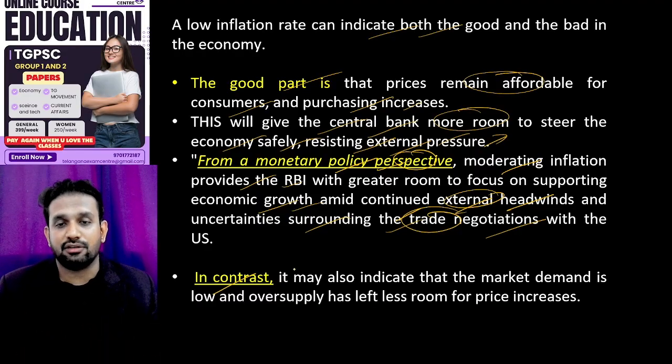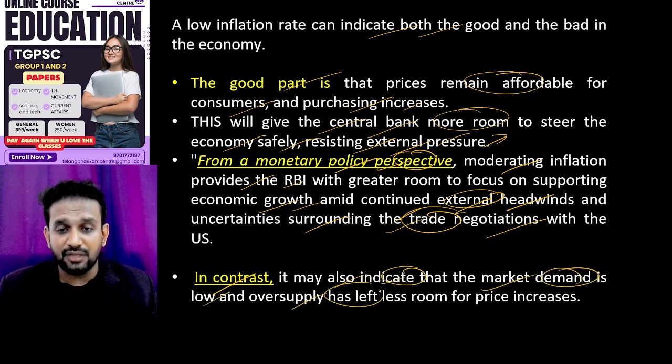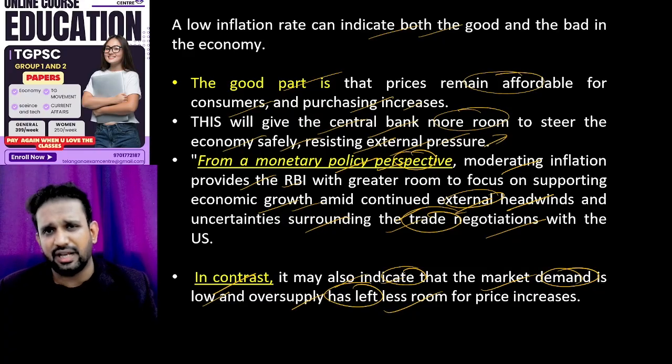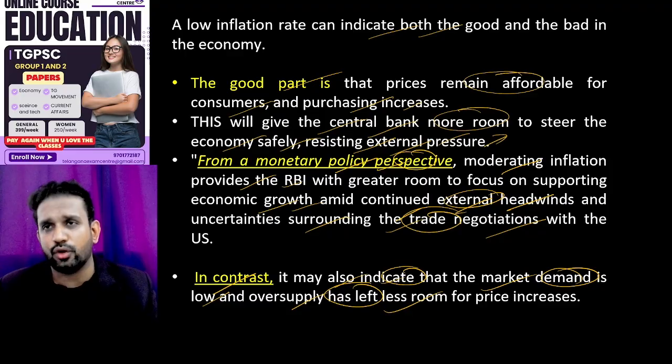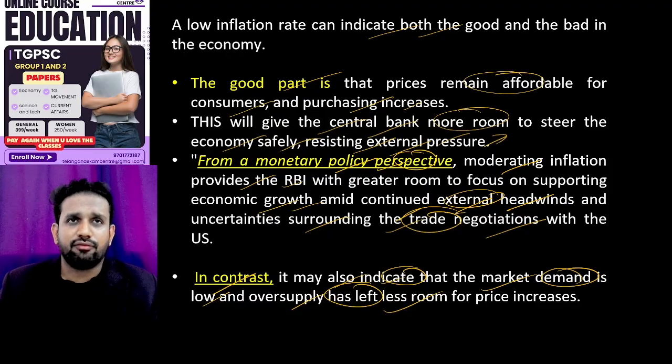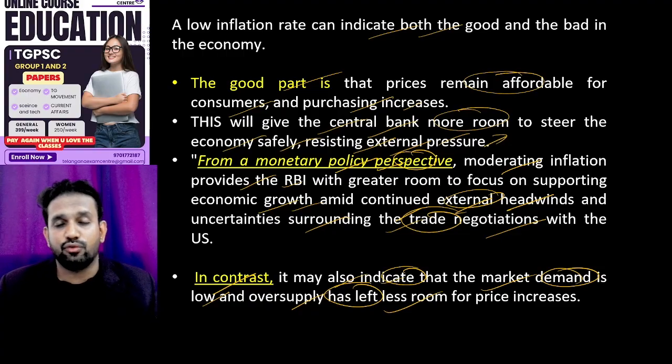In contrast, it may also indicate that market demand is low. Oversupply has led to this. This is very true, because I used to have around 4x, now I don't. Before, I used to eat a lot of non-veg, now I don't, though I am only 35 years old, but I am still changing my lifestyle habits and trying to consume less and less. What I understood is that in future also there would be oversupply of goods and services, especially food services, because people